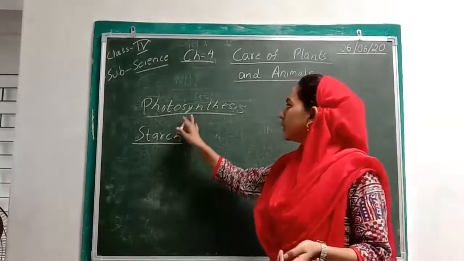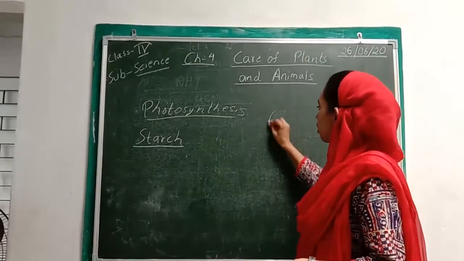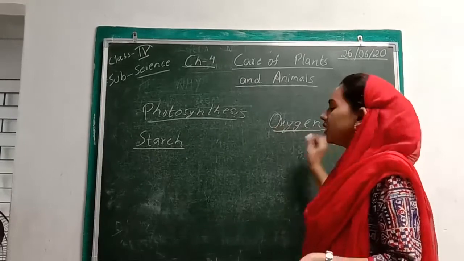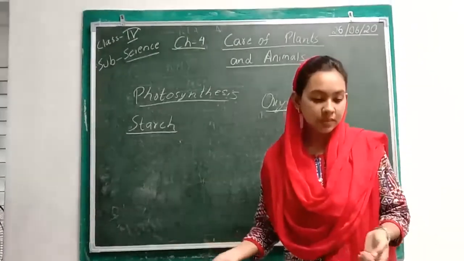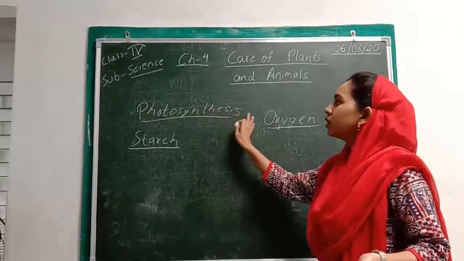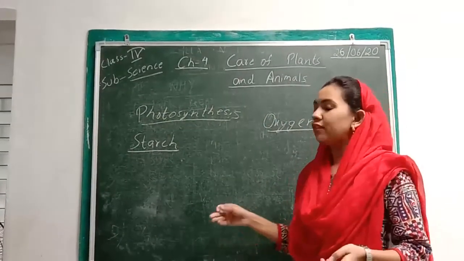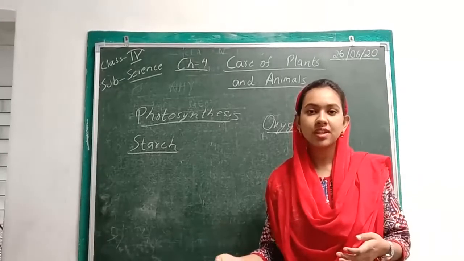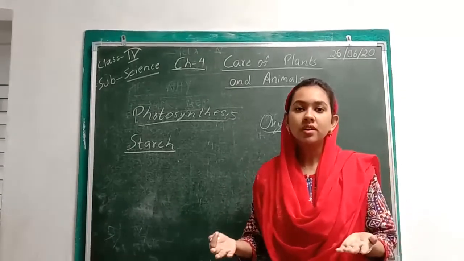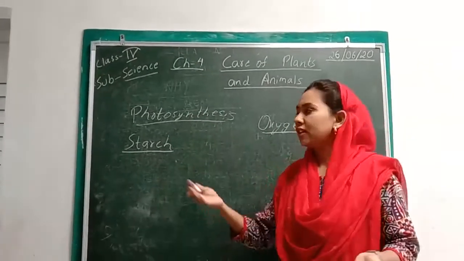Now we also know that by the process of photosynthesis, plants also produce oxygen, and this oxygen is needed for the survival of living beings. Then plants, for the process of photosynthesis, need carbon dioxide. And from where do they get that carbon dioxide? From animals, because we take in oxygen and then we give out carbon dioxide. So plants are taking that carbon dioxide from us.